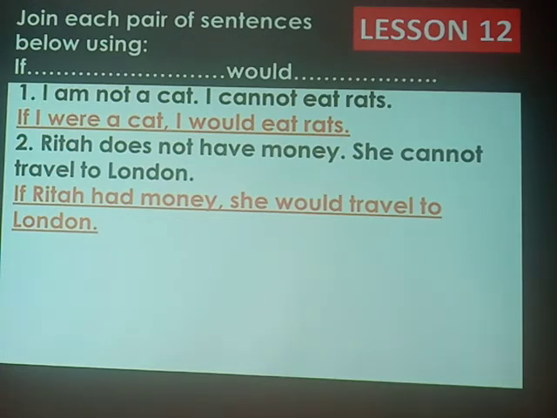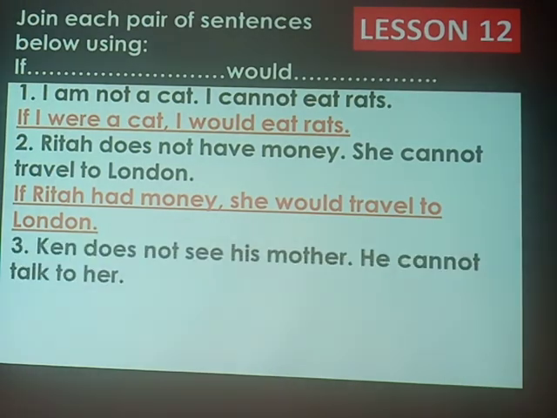You will analyze that in the first example, we don't have a main verb, and the helping verb we have there is am. Past simple form of am would be was in singular and were in plural. Remember, we use were because we are talking about a condition that can never be, that is impossible.